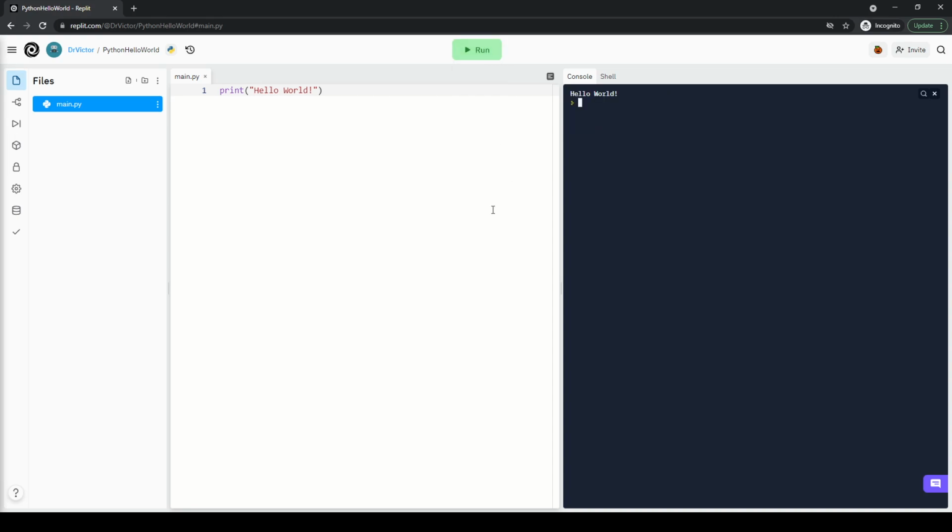Now, in fact, it is so well known that this Hello World program is used as a measure of the ease of use of a programming language, known as the time to Hello World, or TTHW. Now, of course, you can change it to anything else other than the phrase hello world. Or for example, I can change it into something like programming is fun.